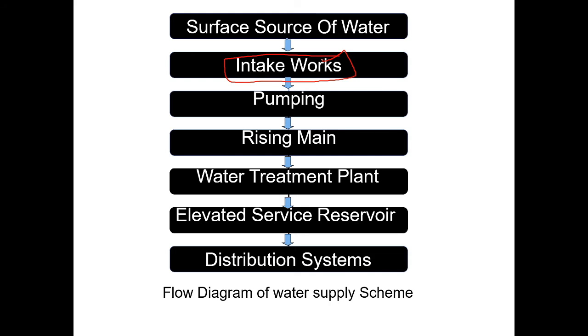In that intake you also have to construct the pumping system. You have to collect the water and pump it towards the treatment plant. That is intake works. You can see these intake works especially at river areas and lakes.